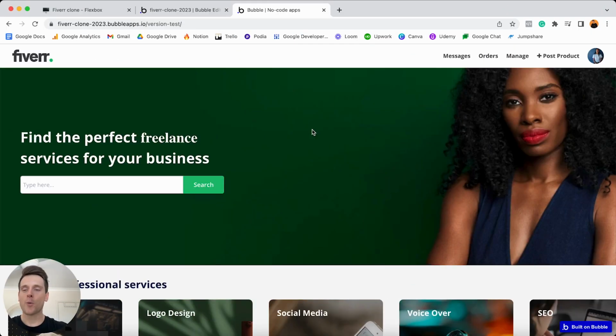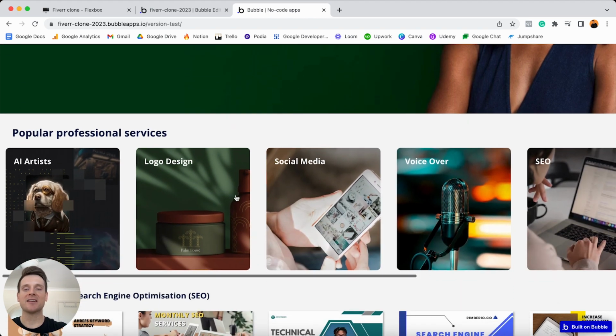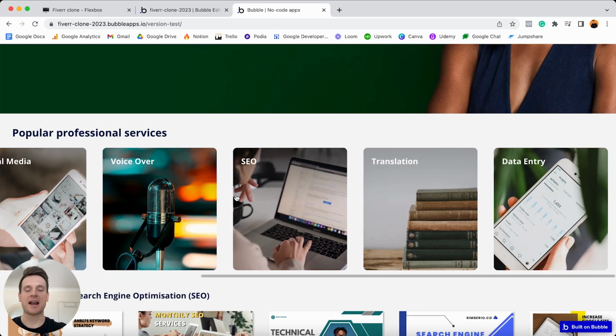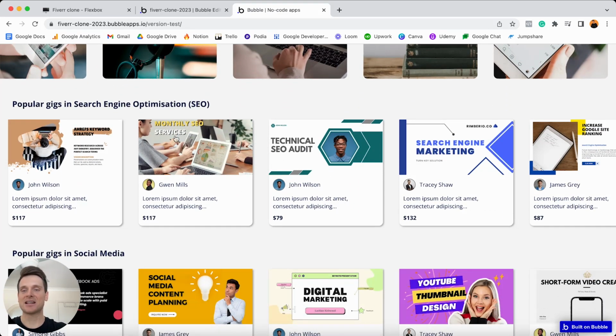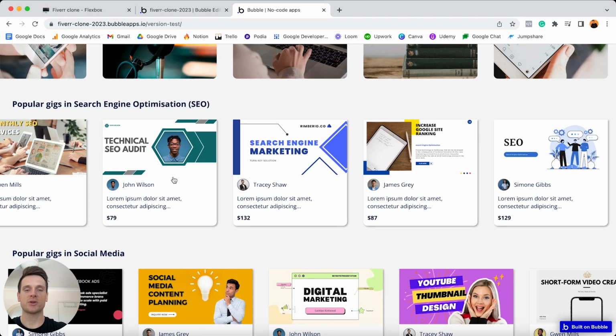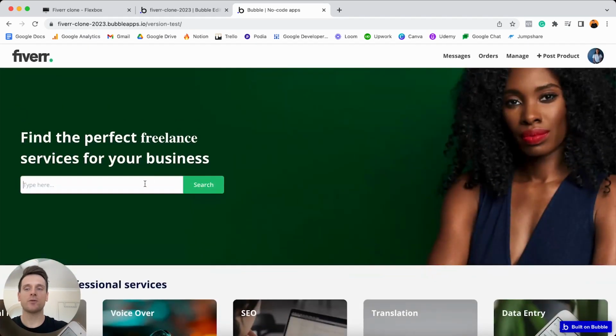Over on our homepage here, I'm currently logged into an existing account I've created, and what you'll see is that at the top of our page we have the ability to search for specific services. Or perhaps we could scroll on down and filter through services by popular categories. If we even wanted, we could view some of the popular services inside of a category, so I could scroll across all these. Let's say I want to search for any services related to social media though.